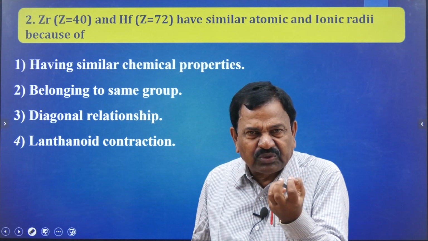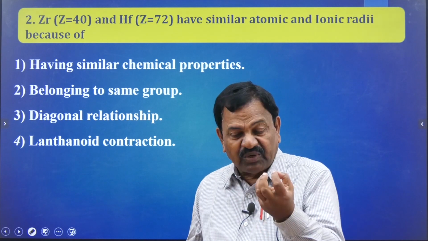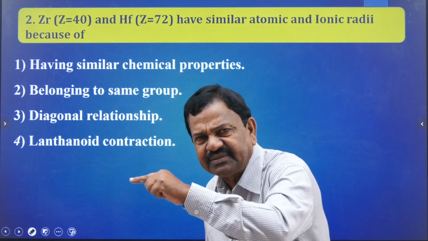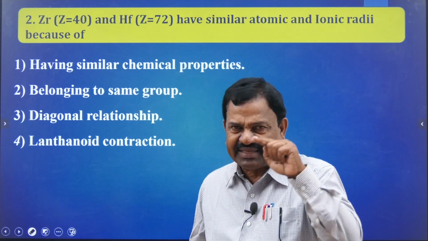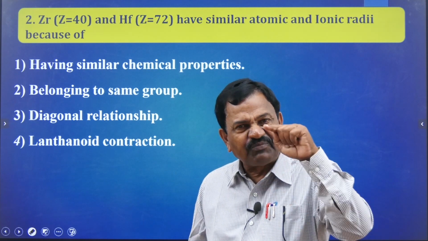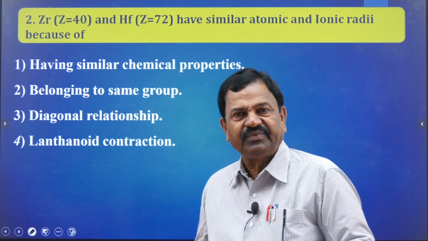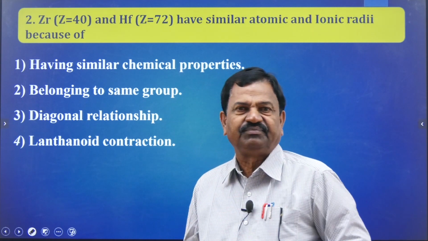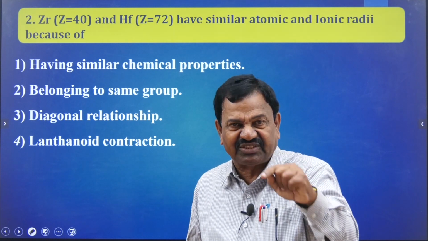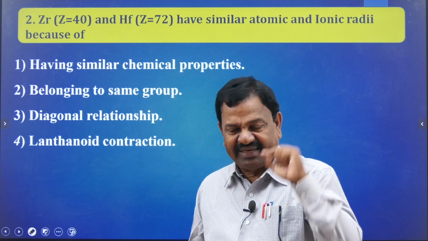This is due to poor screening effect by 4f electron. That leads to what? 4f electron responsible for the poor screening effect, right? That leads to lanthanide contraction.